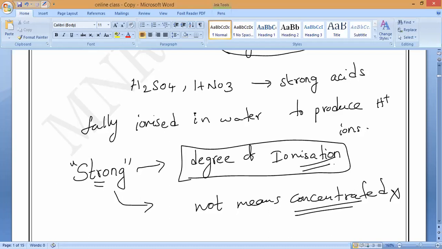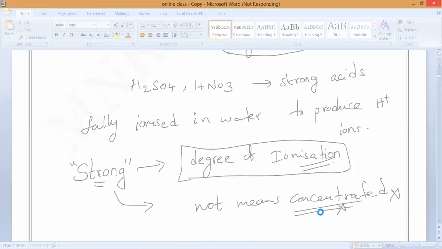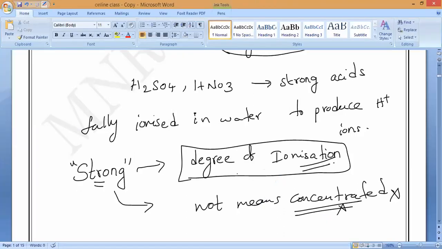So you may understand now, degree of ionization and concentration are not the same. Some acids may be very concentrated, but they may not form that many hydrogen ions, meaning ionization is not that much. Then they are not equal.